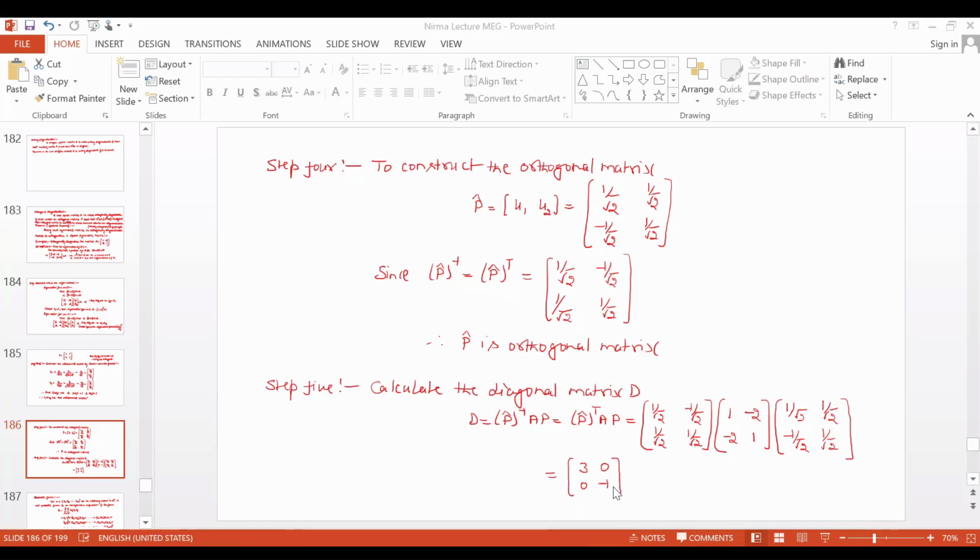Okay, so what does this mean? It implies that your matrix A is orthogonally diagonalizable. Okay, it is orthogonally diagonalized. Now is it clear what orthogonally diagonalized is? Yes. Is there any doubt?